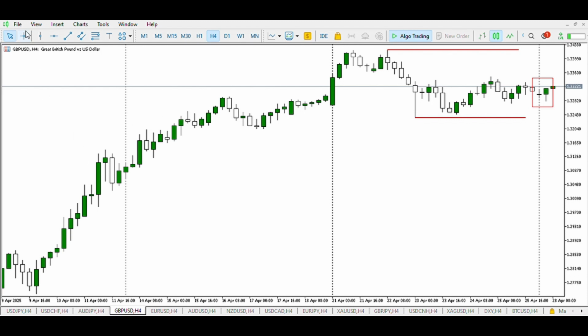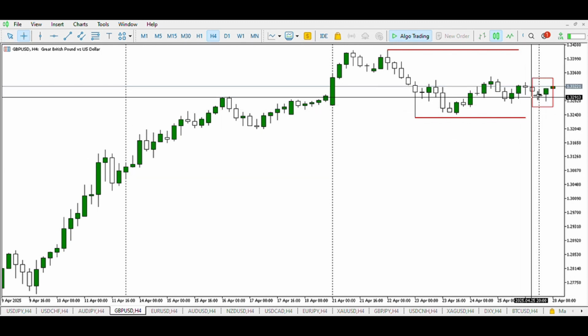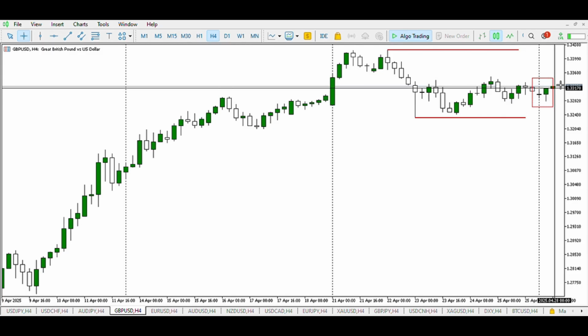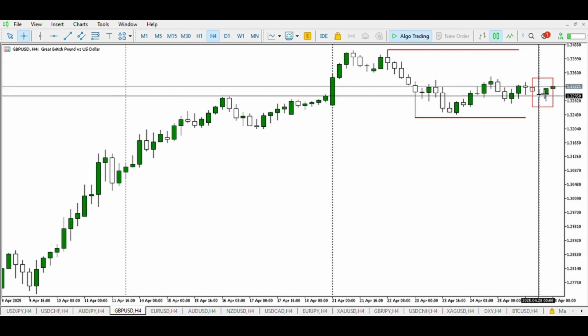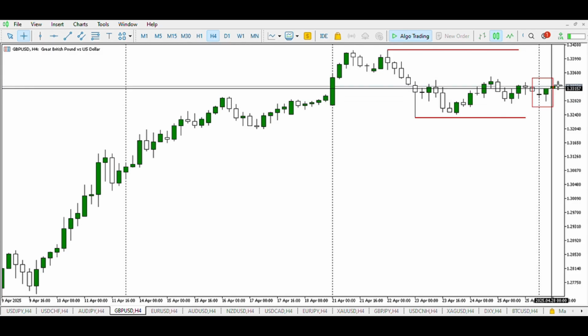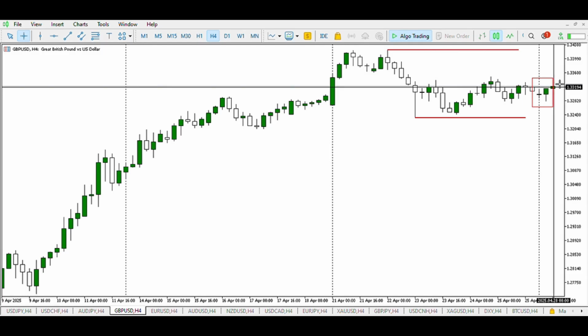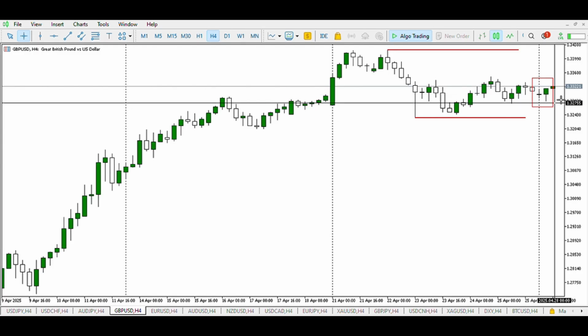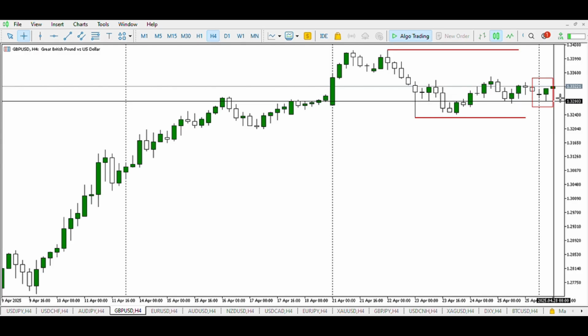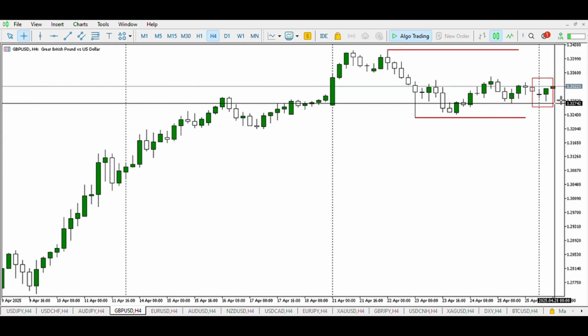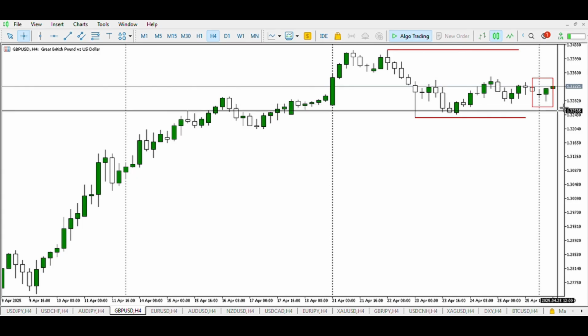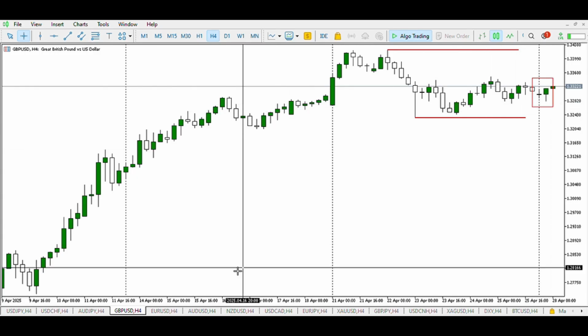On GBP USD at the opening of the Asian session, we can see an indecision candle, and in the second half we can see the buyers in this zone. Following from this, we can expect a buy to sell. So we expect the high of the day to be broken, which is already broken, manipulating more buyers, and we expect price to reverse down in a bearish manner with either one or two candles breaking the low of the day and distributing down. Then we can conclude that the Great Britain pound will weaken against the US dollar.